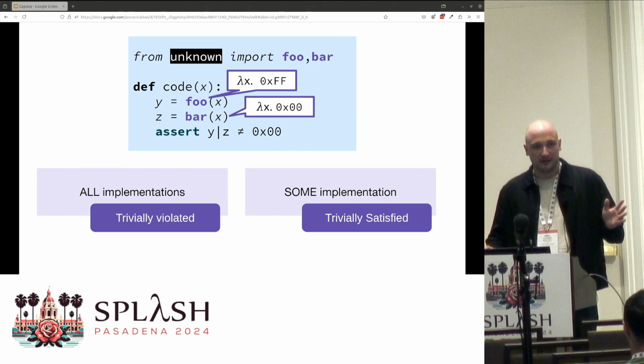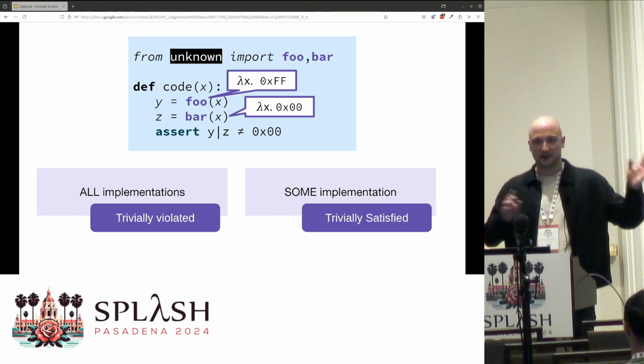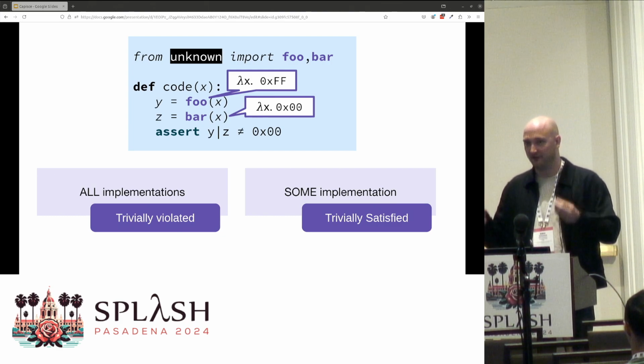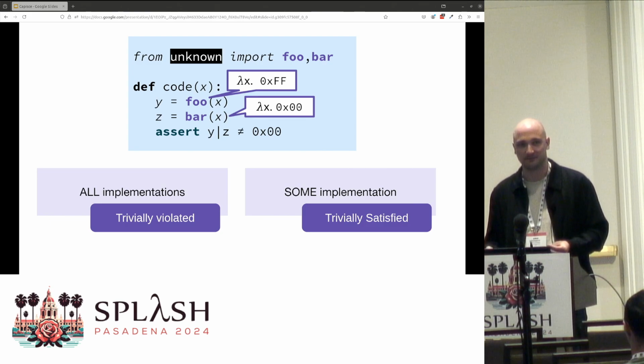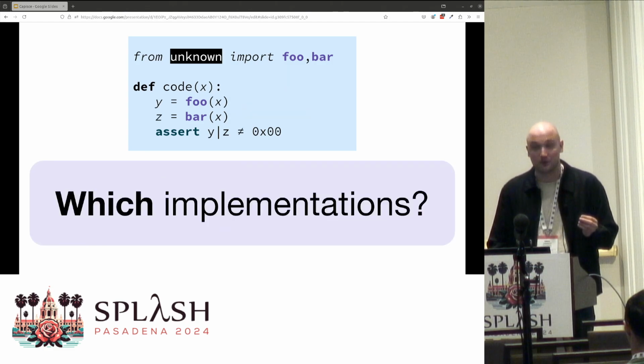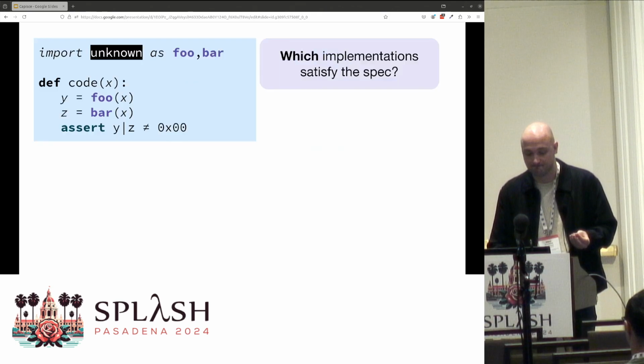And all we've learned here is really that on one extreme, there's an implementation that satisfies the specification, and on the other extreme, there's an implementation that violates the specification. And I don't know, maybe this is interesting to you, but I'm more interested in the question of which implementations of foo and bar satisfy our specification, satisfy this assert statement.